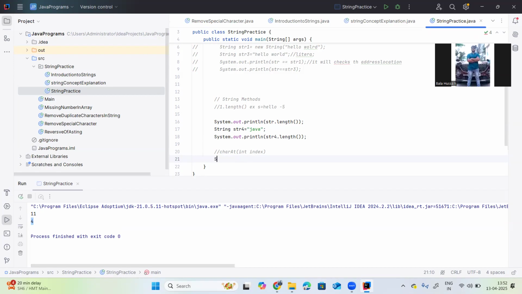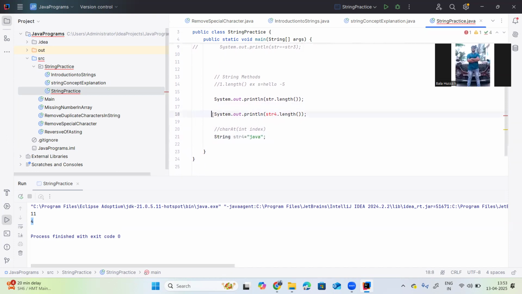For example, here we already have the string Java. Whenever we use the array concept, the index starts from 0. So here, Ctrl X, Ctrl V. Here str4 is Java.